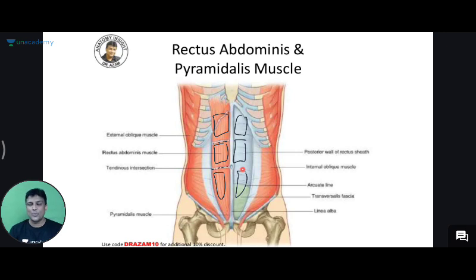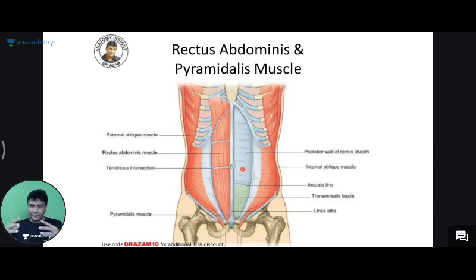Hello. And now we need to learn about what? We need to learn about the rectus sheath. And in the rectus sheath we have to learn what? The boundaries. And to learn the boundaries, there is a problem. What's the problem? The problem is that if I just look at the rectus sheath from the front, I'm not able to see the boundaries clearly.